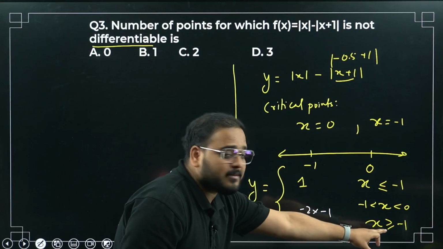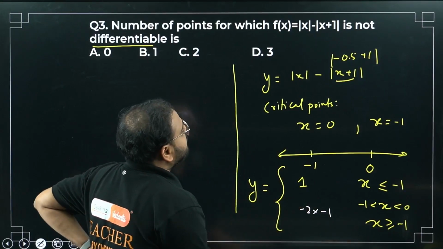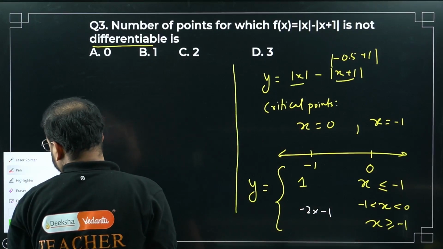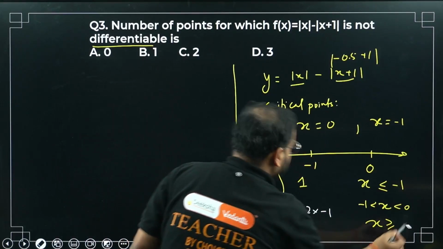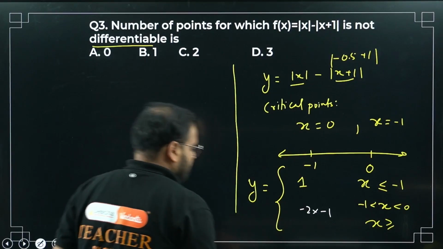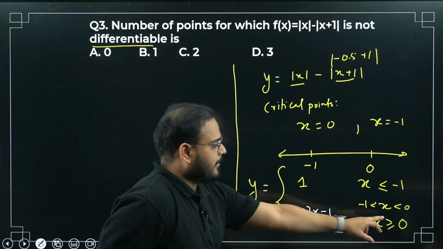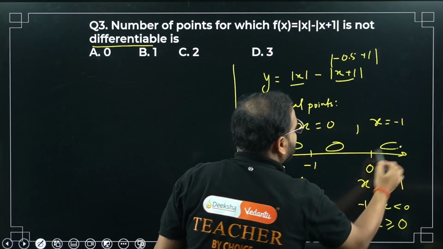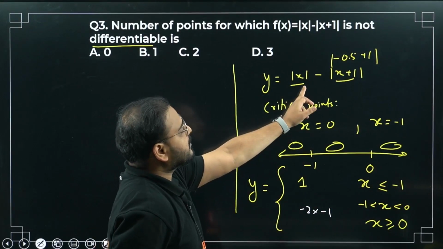Okay? Greater than minus 1. Check here. Greater than minus 1. Sir, greater than 0, sir. Not minus 1, sir. Sir, you made a mistake, sir. Sorry, sir. Forgive me, sir. This is 0, bacha. Right? After 0, we took this condition. We took this point also. We have to take the last one after 0. After 0, bacha, what is it going to be? Tell me here. After 0.